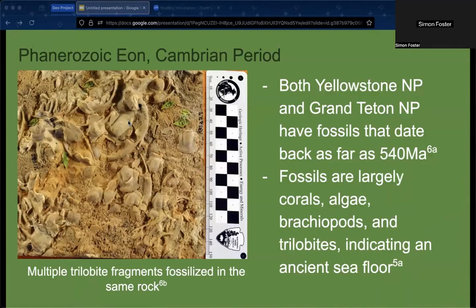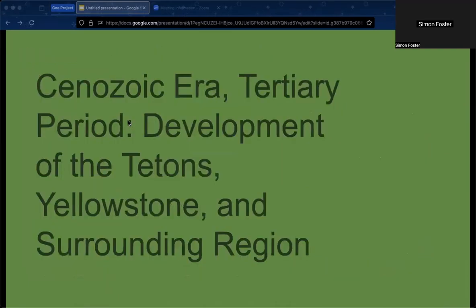Fossils dated back as far as 540 million years ago in both Yellowstone and Grand Teton indicate that the region was once an ancient seafloor. Some of these fossils include corals, algae, brachiopods, and trilobites.